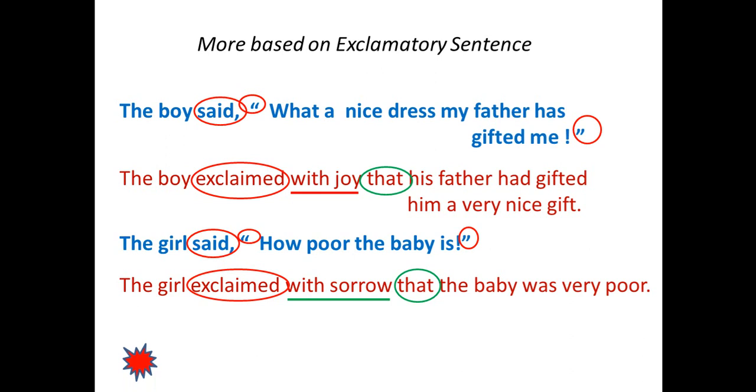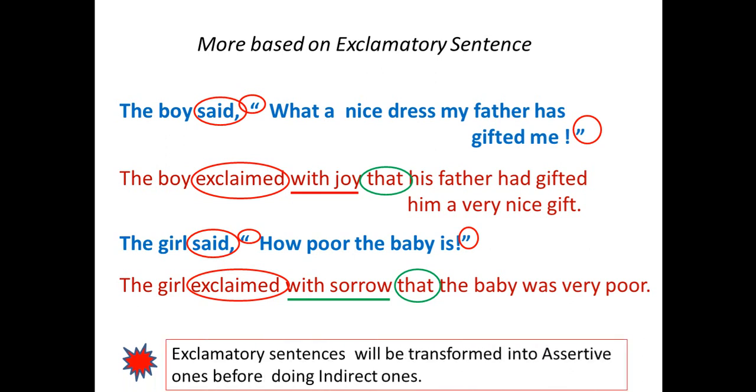So what about the next? Keep it in your memory that exclamatory sentences will be transformed into assertive ones before doing indirect ones, when the assertive sentence will start with what and how. Otherwise, you may be confused with finding out the subject and verb while you are doing indirect ones. Okay, so next one.